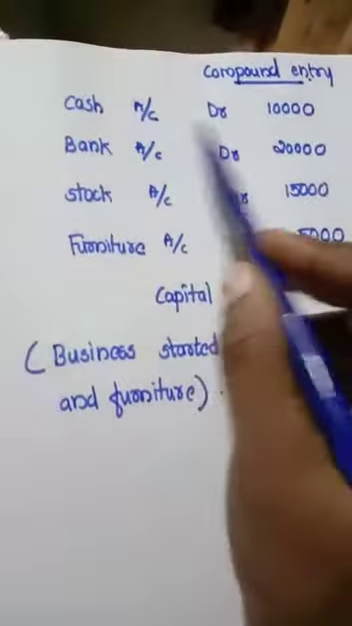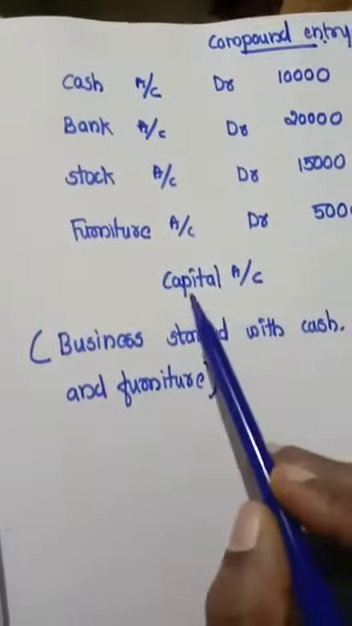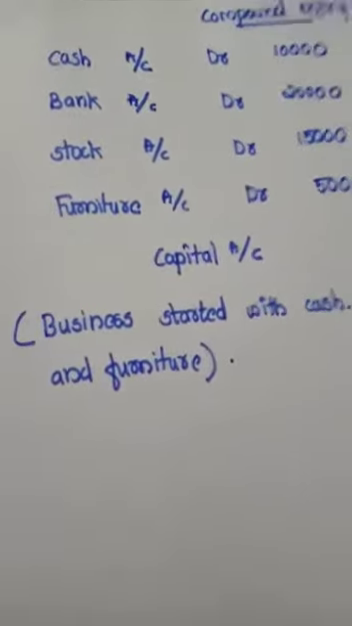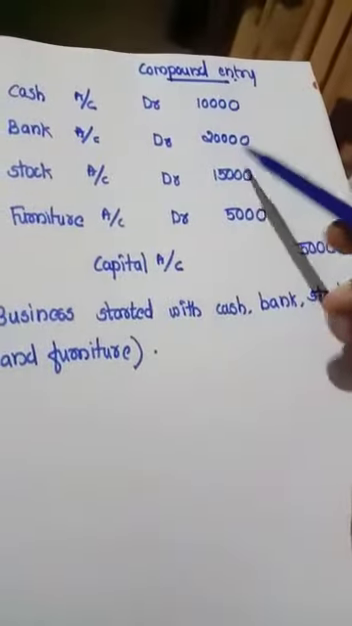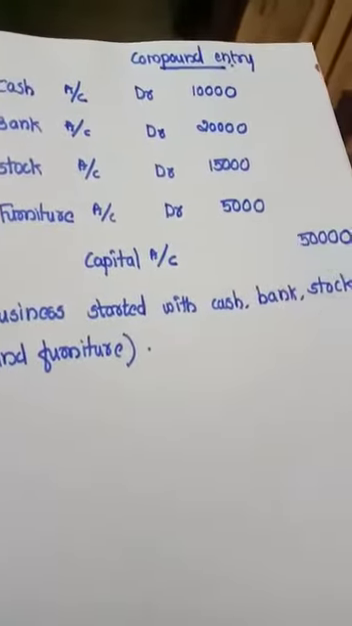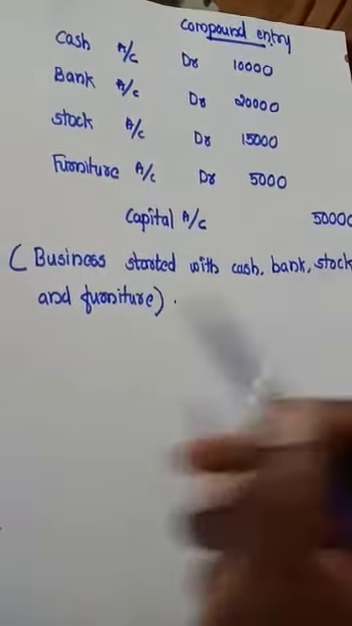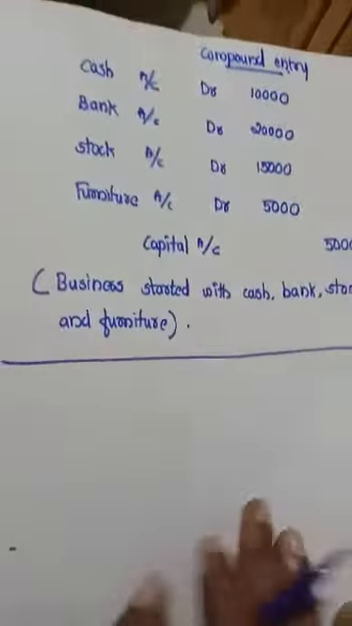So, instead of passing these 4 journal entries, we can pass one single entry like this. That is, debiting all items first, and the corresponding credit is given for the total of the debit amounts. That is 10,000 plus 20,000 plus 15,000 plus 5,000, which is equal to 50,000. This is known as a compound entry.